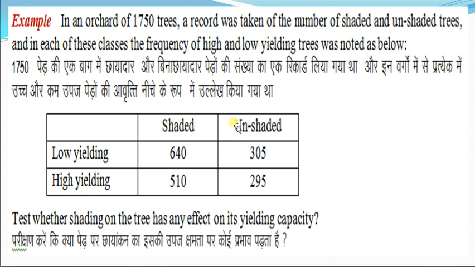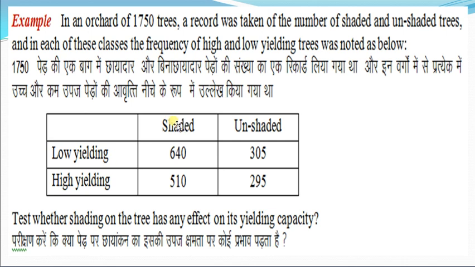These are the shaded and unshaded plants. Low yielding were 640 in shaded and 305 in unshaded, while high yielding in shaded condition was 510 and unshaded 295. Test whether shading on the tree has an effect on its yielding capacity or not. हमें टेस्ट करनी है कि इनमें yielding capacity में शेड का कोई इफेक्ट है या नहीं.